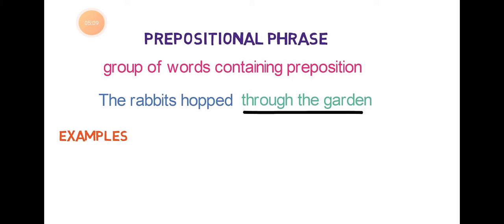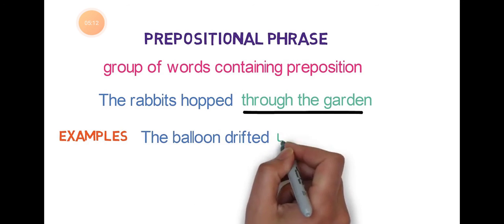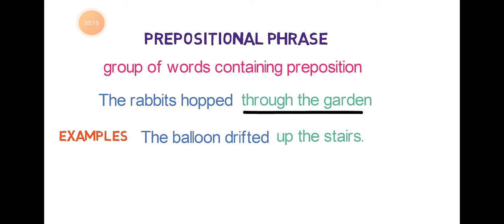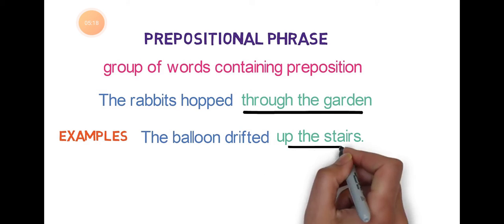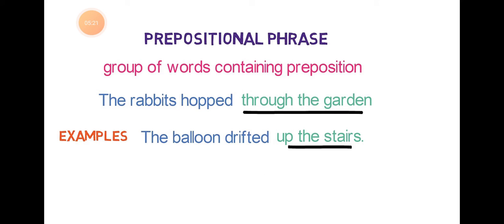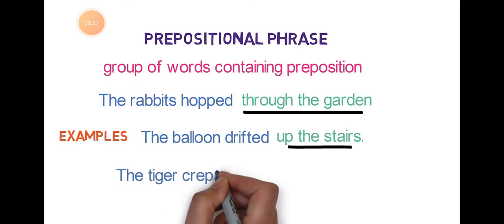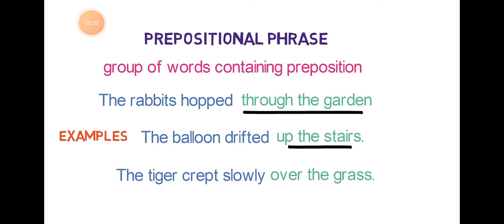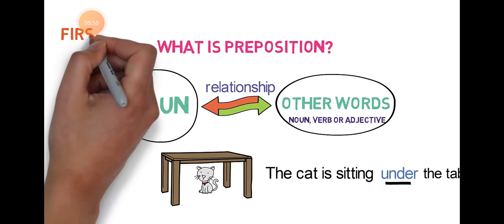For example, the rabbits hopped through the garden. So here, through is a preposition. Since it is used with the garden, it is called through the garden, and it is a prepositional phrase. Next example, the balloon drifted up the stairs. Up the stairs indicates a prepositional phrase. The tiger crept slowly over the grass. In the sentence, over is a preposition. It is used with the words the grass. Therefore, it is a prepositional phrase. Over the grass is a prepositional phrase.